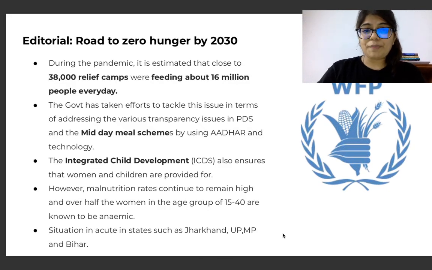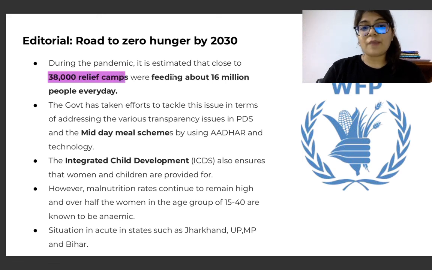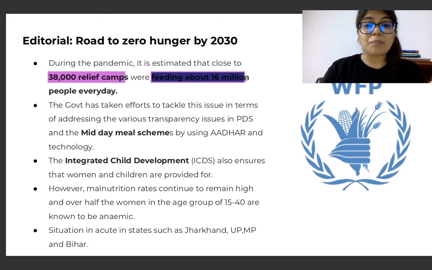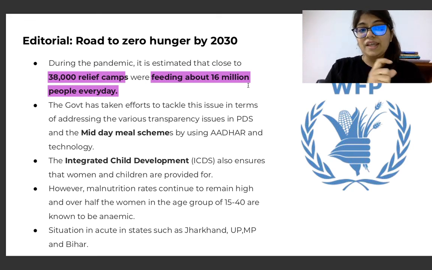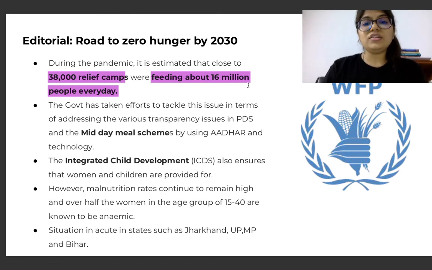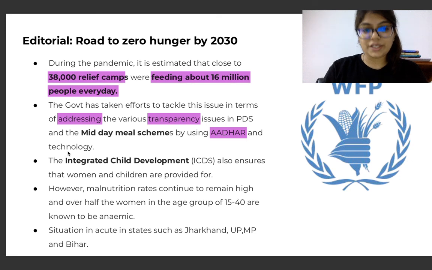Now, during the pandemic, it is estimated that close to 38,000 relief camps were feeding about 16 million people every day, right? So you see the number of relief camps and the number they were feeding. There's a stark problem in that, right? The government has taken efforts to tackle this issue in terms of addressing the various transparency issues in PDS and the midday meal schemes by using Aadhaar and technology.